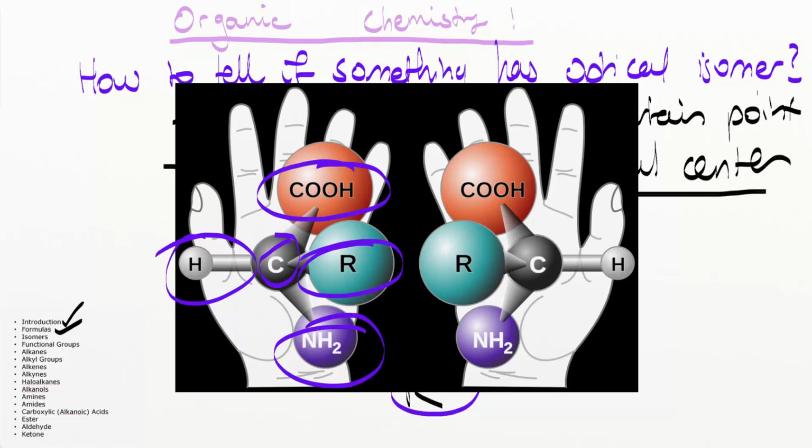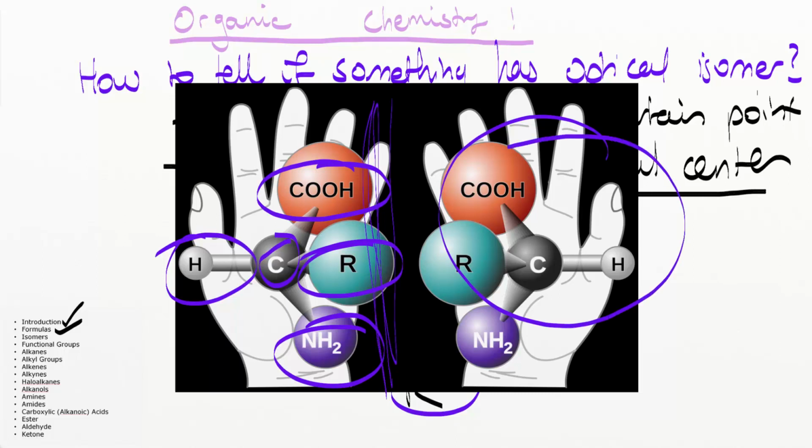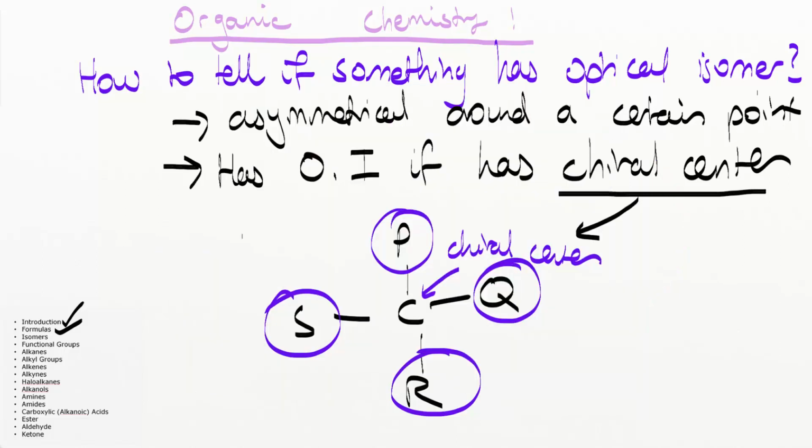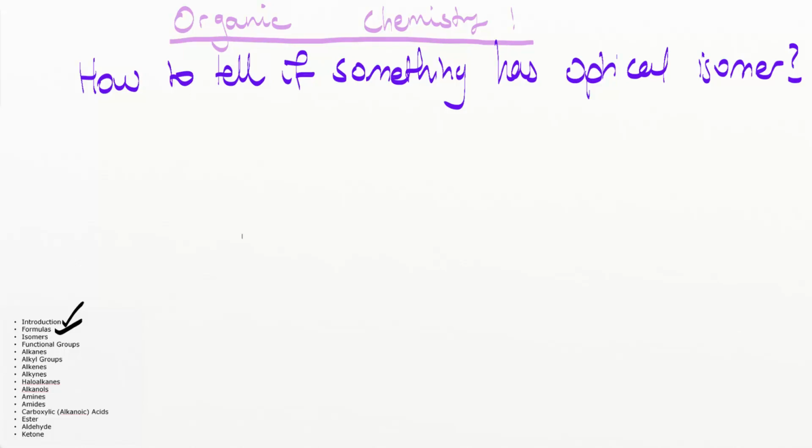So if a molecule has a chiral center, it's going to have this asymmetry, so that when I get a mirror image of it, this mirror image will be non-superimposable on my original carbon, and therefore it will be an optical isomer. To simplify it a bit: how do you tell if something has an optical isomer?